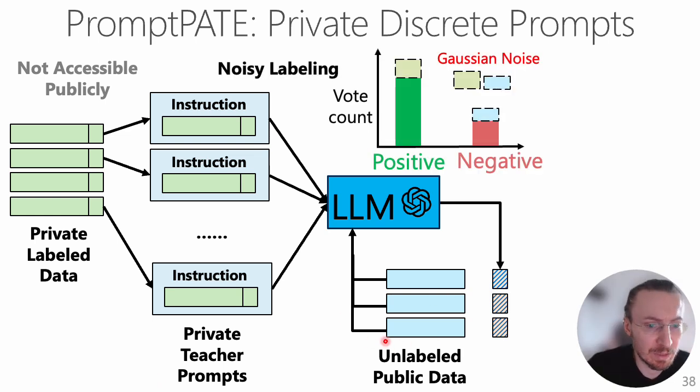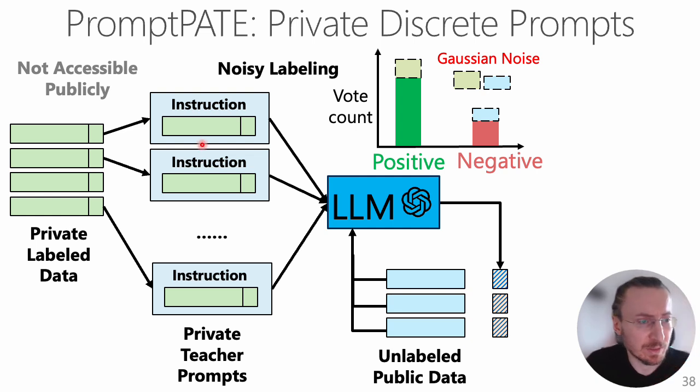So here, to go step by step, we have some unlabeled public data. The data can come from some public repository of data, and then for each of these examples we want to find out what the really correct label is. So for the given example, here denoted as the blue rectangle, it goes through these teacher prompts and then also through the LLM. So this example is given as the one to be reasoned about, to be labeled by every single teacher.